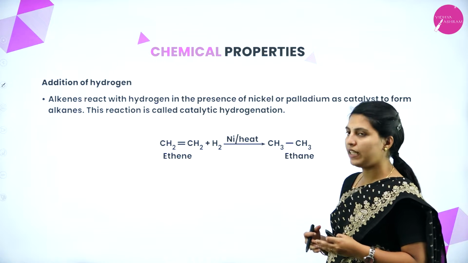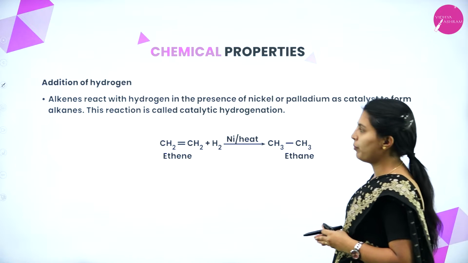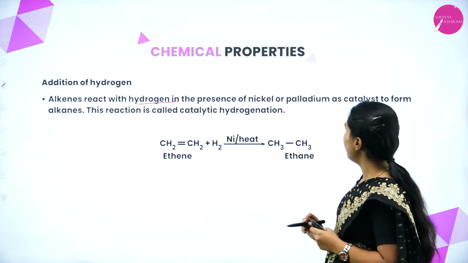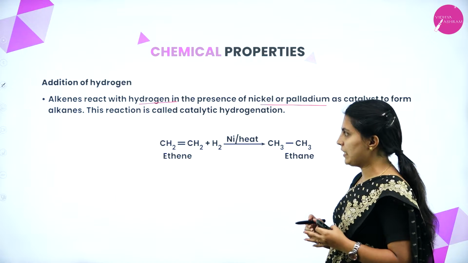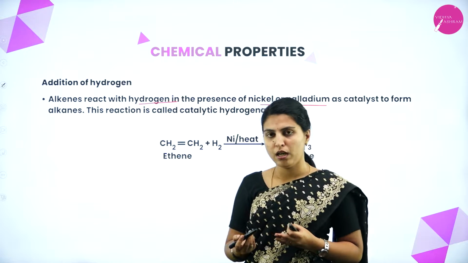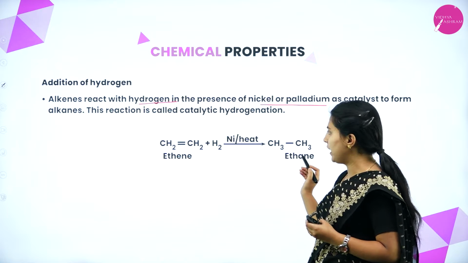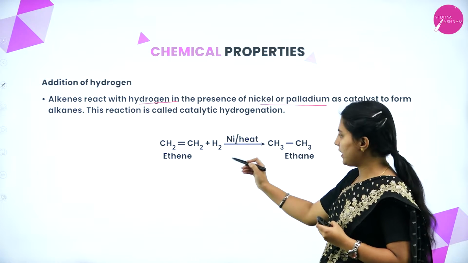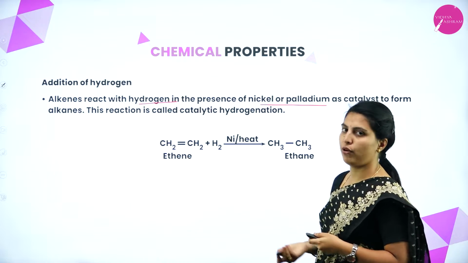First, under the chemical properties of alkenes, we will see the addition of hydrogen. Alkenes react with hydrogen in the presence of nickel or palladium as a catalyst to form alkanes. From ethene, ethane will form, and if it is propene, propane will form.